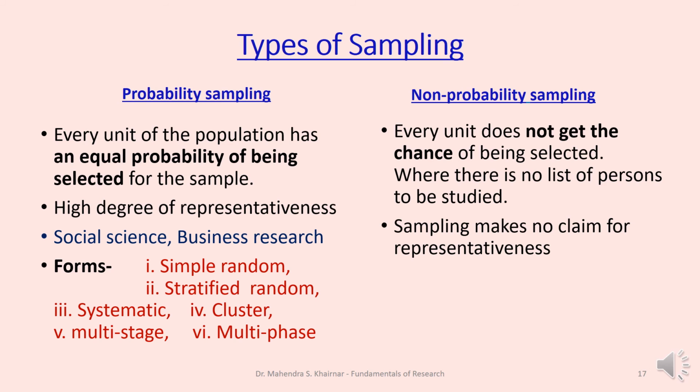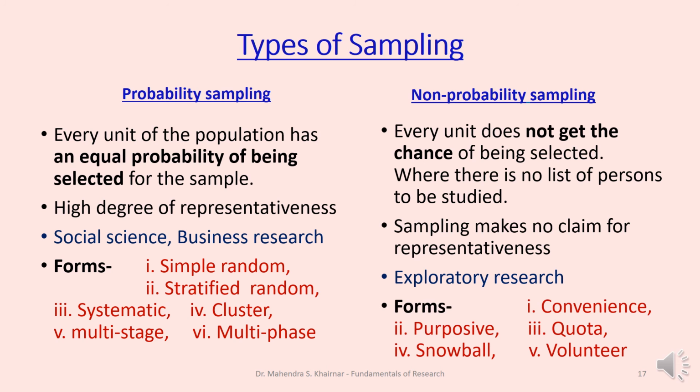Means it is not that one person totally agrees with another person. Particularly in elections and street interviews, this non-probability sampling is available. To conduct an exploratory research, means what is the mood, what is the trend of the society, of the market, we can conduct non-probability sampling.